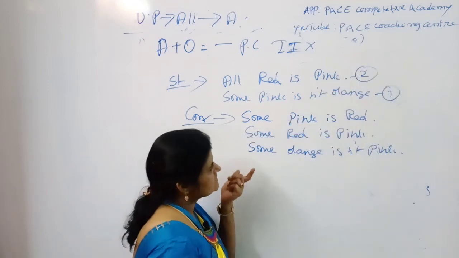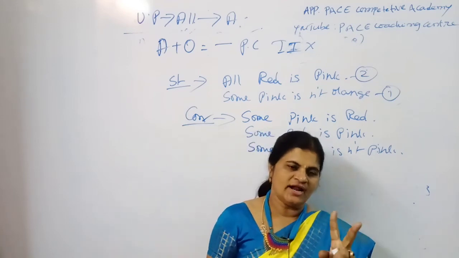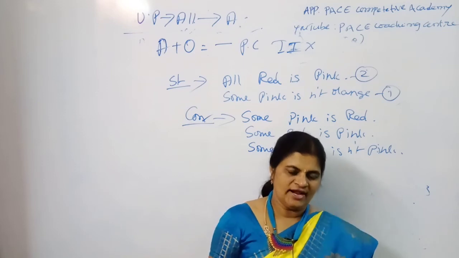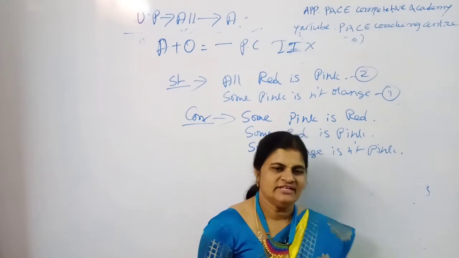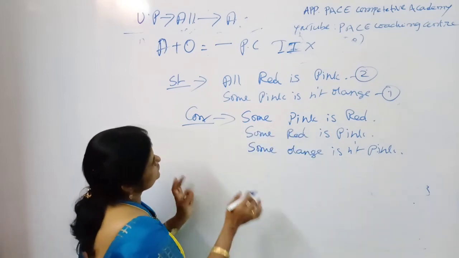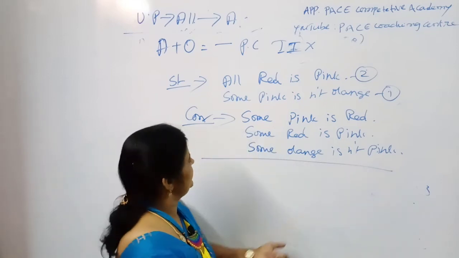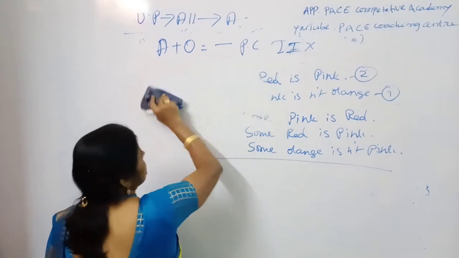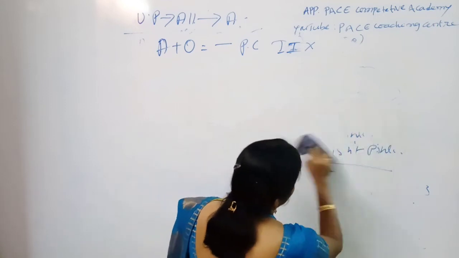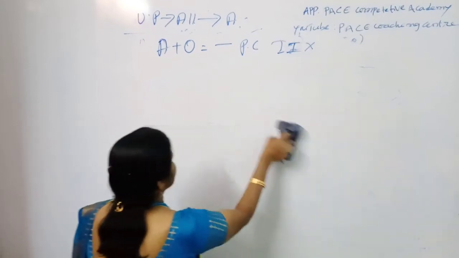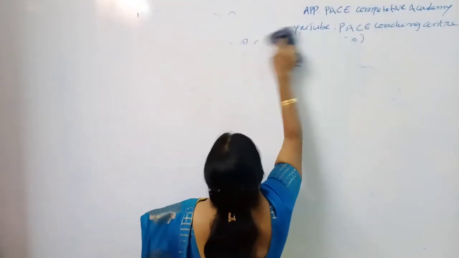Summarized, for the sake of conversions: for all you have 2 conversions, for some you have 1 conversion, for some-not you have 1 conversion, and for no you have 3 conversions. Remember, my dear students, these points. Okay, how many conclusions are we remembering? 3 conclusions, 3 varieties of conclusions. What are they? The perfect conclusion, the immediate conclusion or immediate inference, and the third one is conversions. So this is all about A variety.